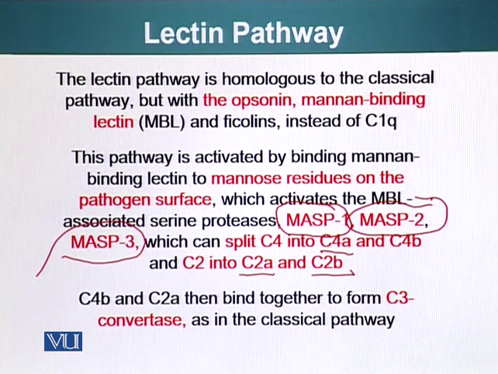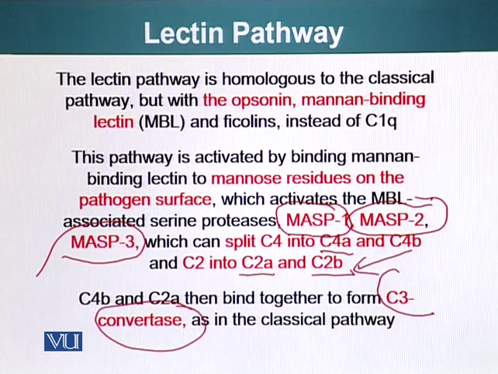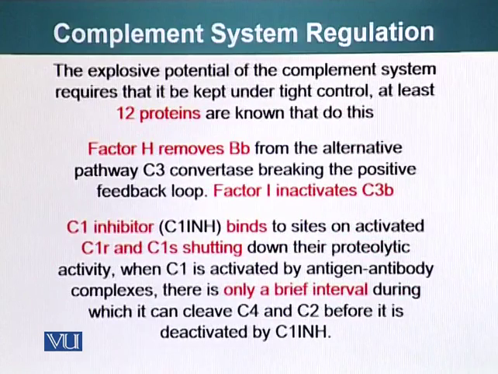I hope you remember what happens once these two molecules are cleaved. C2b and C4b join together and settle on the surface of the pathogen, and they are basically the C3 convertase, which cleaves the C3 molecule into C3a and C3b. So the rest is familiar to you.